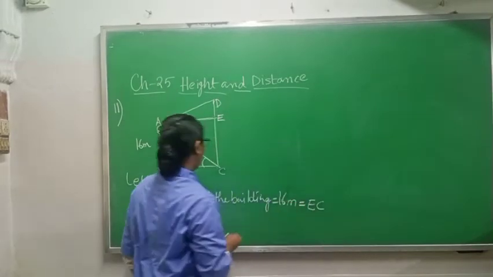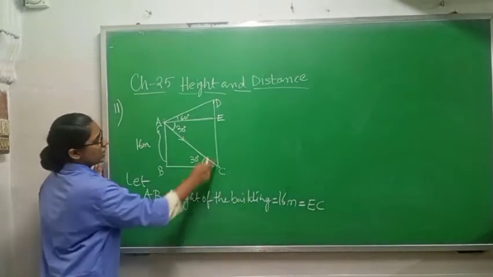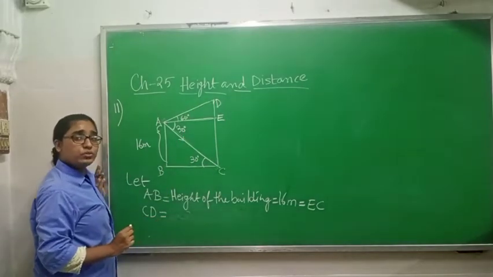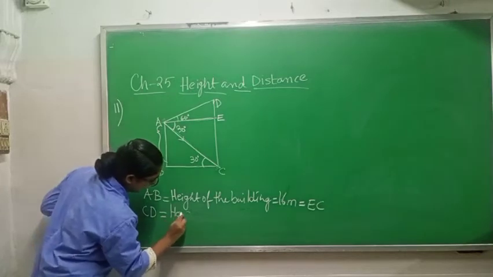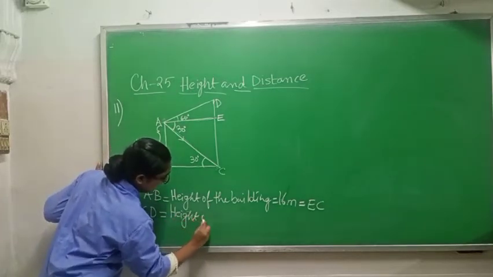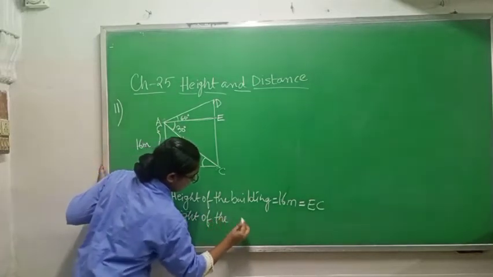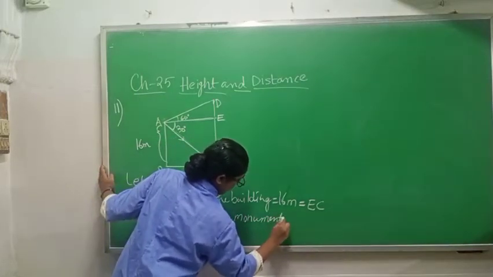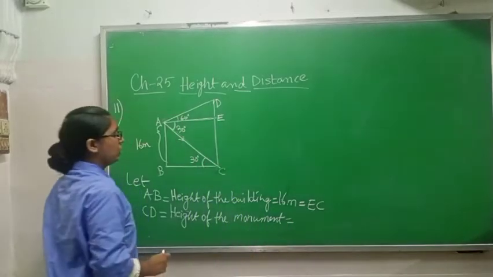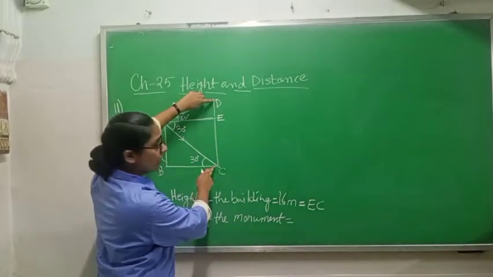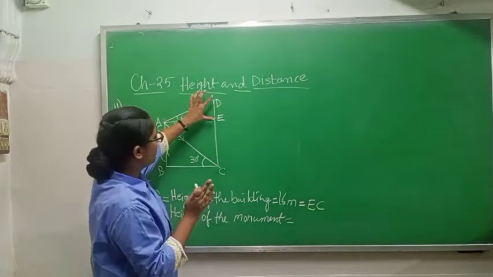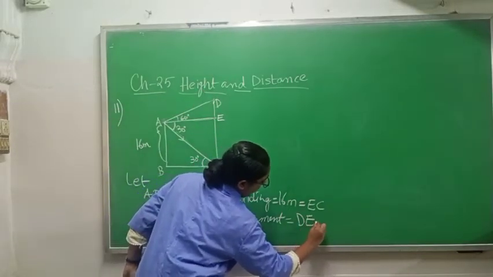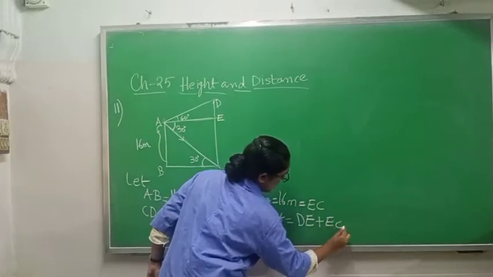Now the next thing is CD. What is CD class 10? CD is height of monument. So you will write height of the monument. And see class 10, one more thing, height of the monument is made up of two parts, DE and EC. So you will write DE plus EC.